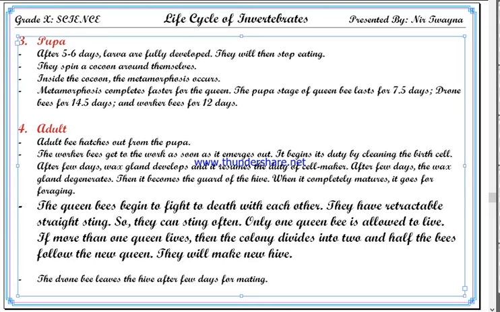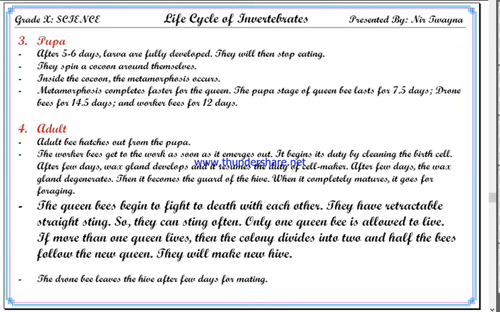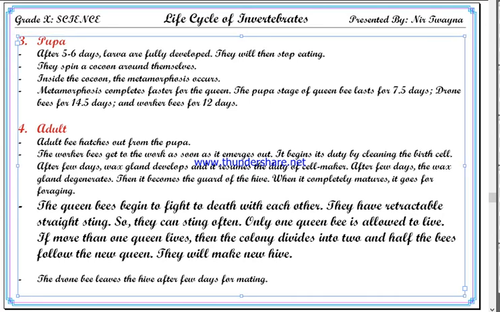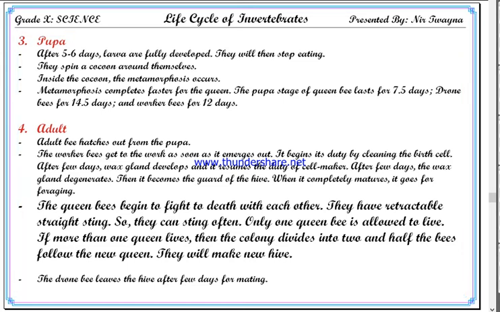So after several stings, only one queen bee is allowed to live. If more than one queen lives, which sometimes happens, then the colony divides into two. Half of the bees remain with one queen, and half of the bees will move with another queen, and that other queen will make a new hive.